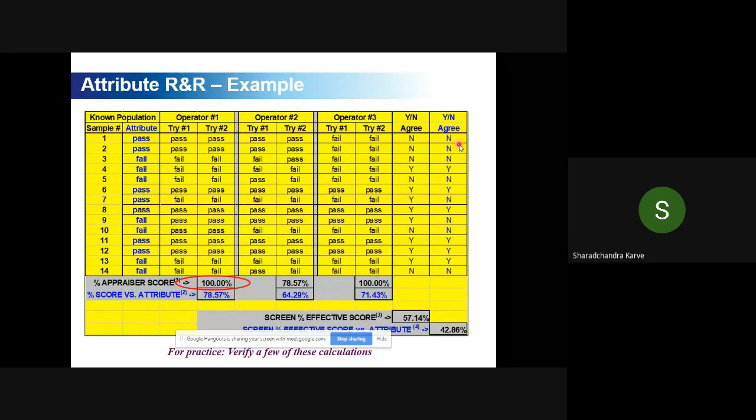And there is a last column that is about reproducibility and accuracy. So one concept: if their try 1 and try 2 are matching, they are repeatable. If 1, 2, 3 are matching, they are reproducible also. And if all the 7 columns are matching, I say it is accurate also. So if you look at the agreement percentage for all 7 columns, it is hardly 42%.